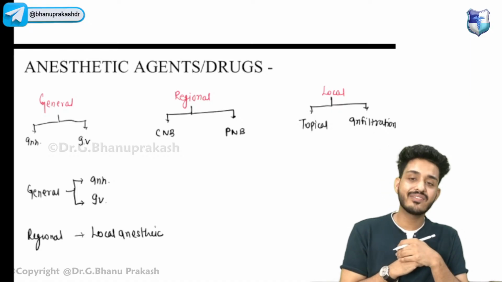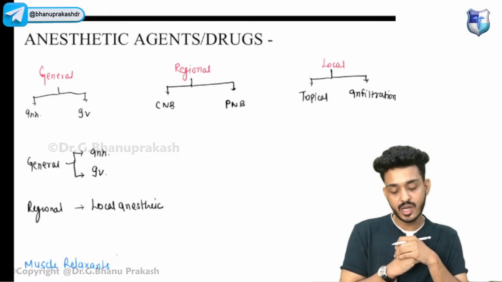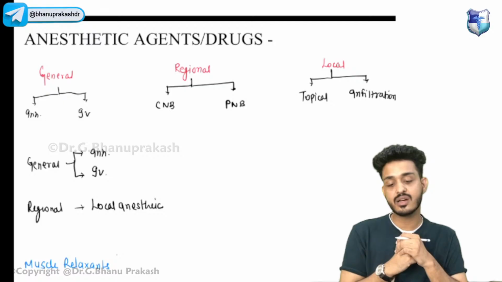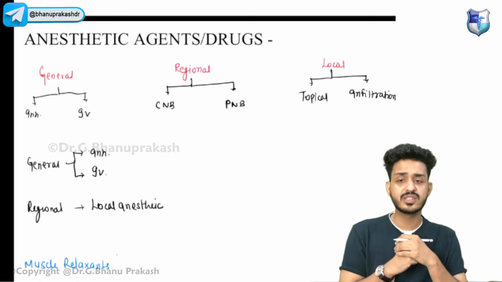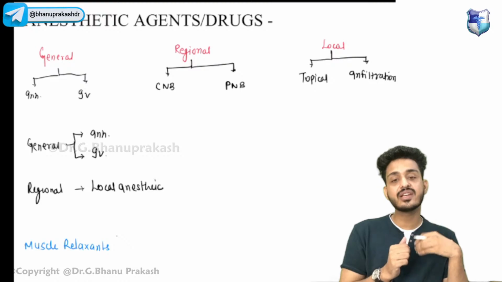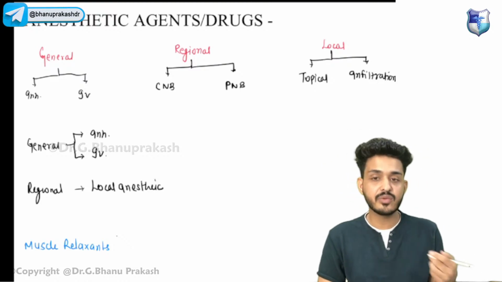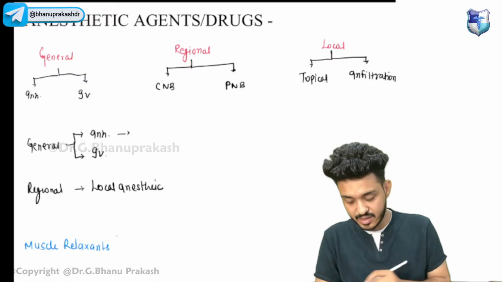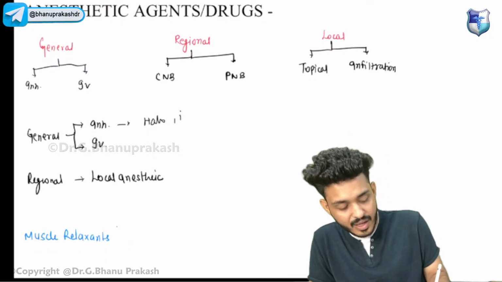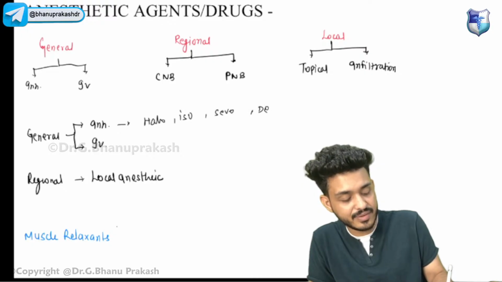Now, since we have already connected our patient, it's time to give the drug to the patient. We are having three types of anesthesia that we give to the patient. First one is general anesthesia, second one is regional anesthesia, third one is local anesthesia. In general anesthesia, guys, we are having two things. One is inhalational agents, second one is IV agents. The inhalational agents that I will be teaching you next are halothane, isoflurane, sevoflurane, and lastly desflurane.